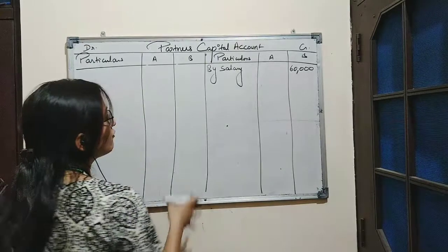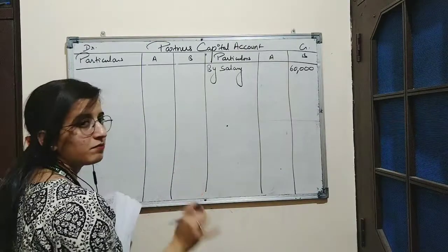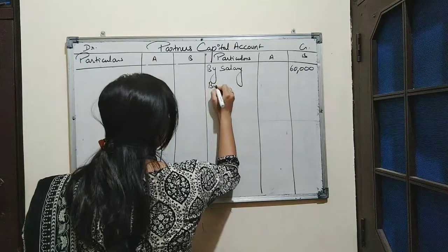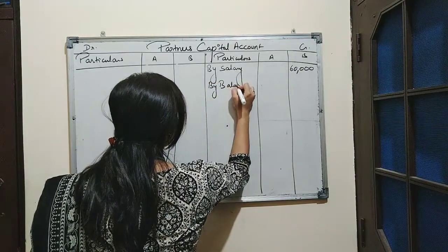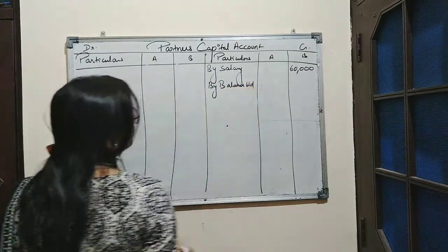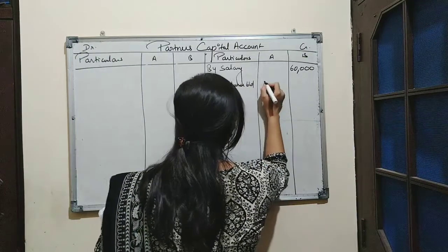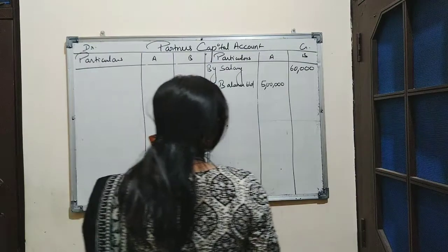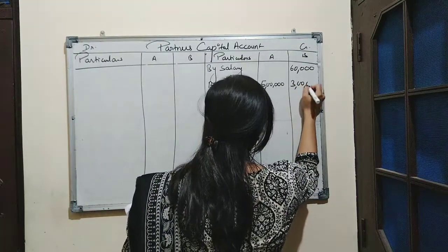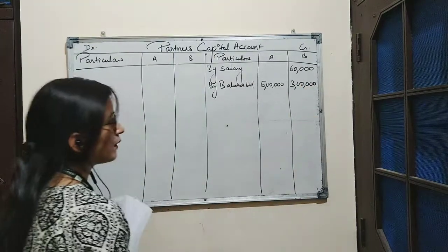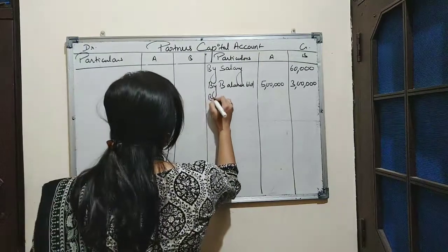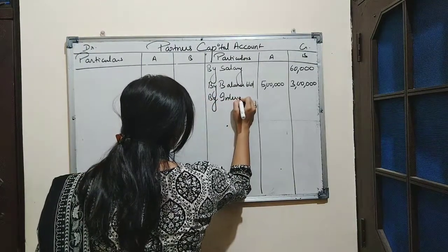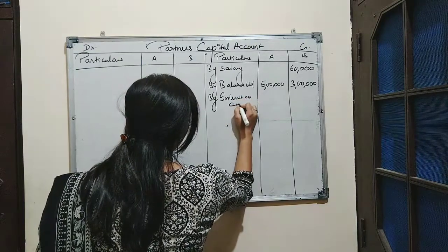Now the amount of capital brought in by A and B is also considered as income for the partner. So we will write here by balance brought down. A has brought in the amount of capital 5 lakh and B has brought the amount of capital 3 lakhs. Now next, both the partners are entitled to interest on capital.